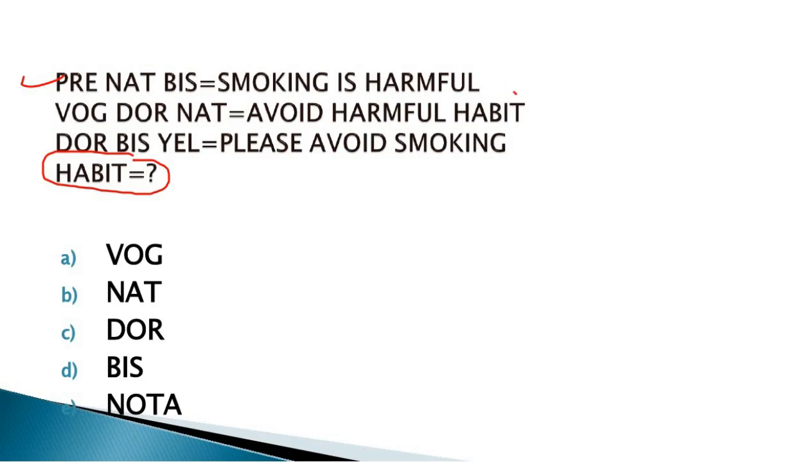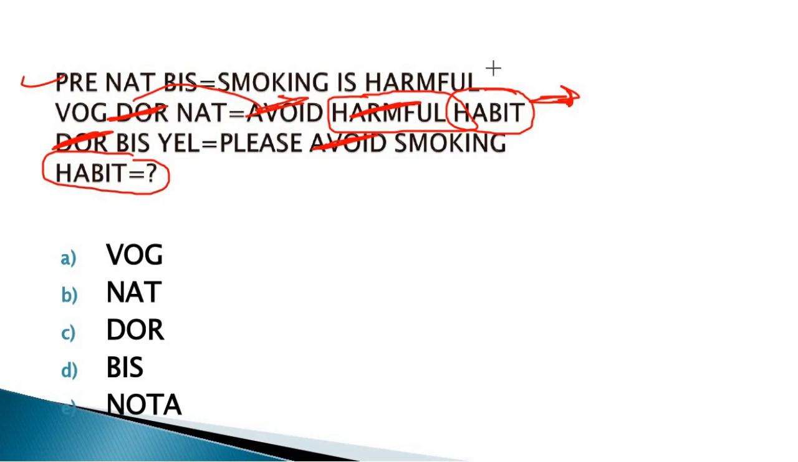First of all we have to target the habit. This is our target, and the extras are "avoid" and "harmful". If you see "avoid" in statement 2 and statement 3, the coding for "avoid" is the same in both. It means DOR is the coding for "avoid", and the extra one is "harmful".